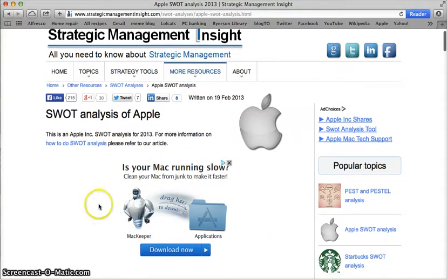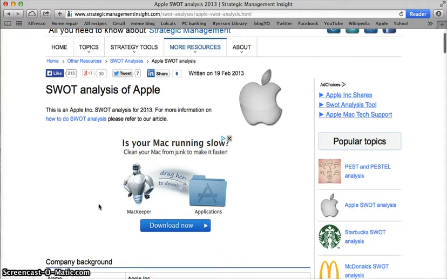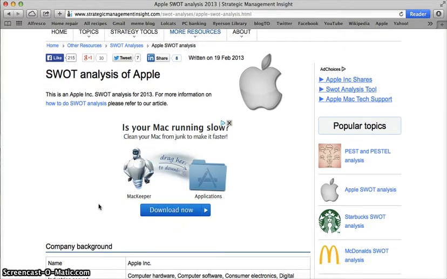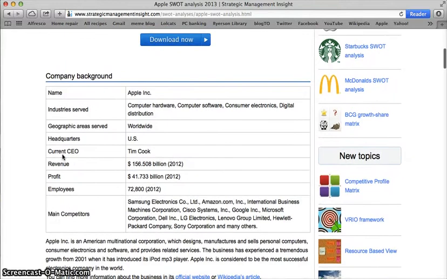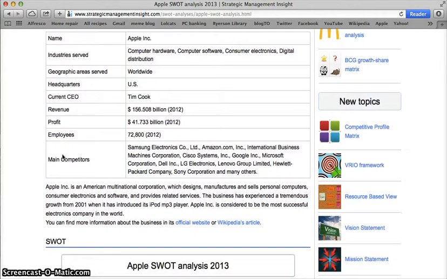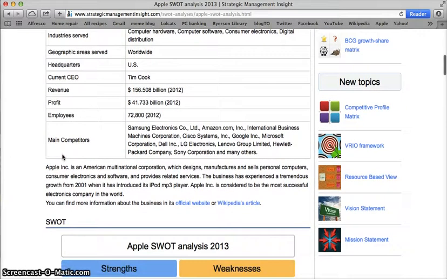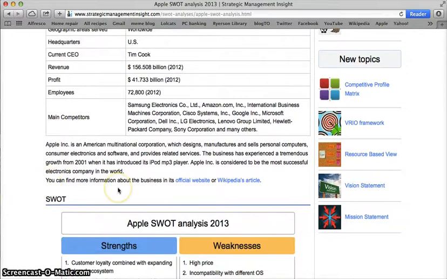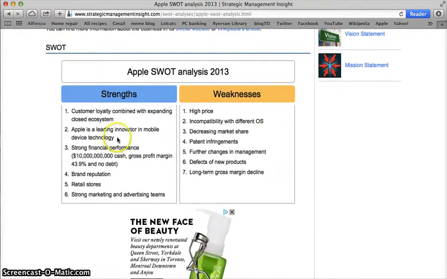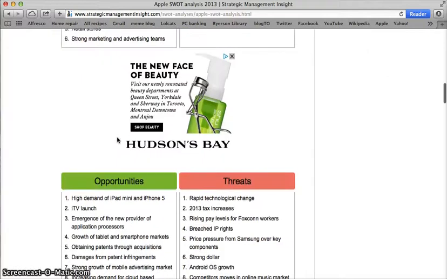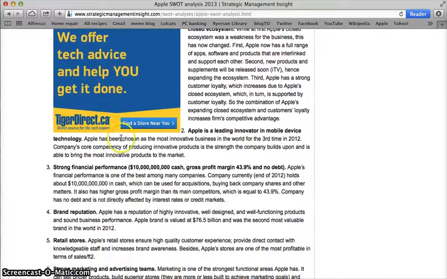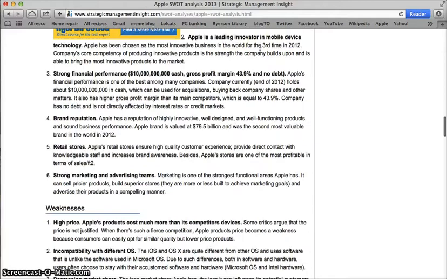I'm also immediately assaulted with an advertisement, which is a bit of a red flag. A credible resource will not have advertisements right smack dab in the middle of their website. As I scroll down, I'm seeing some pretty generic company information that's easily found elsewhere. I also see that he says you can find more information about this business on its official website or its Wikipedia article. That's another red flag. Scrolling down, I see more information about the SWOT analysis that they've done in a visual, and then there's some further information that they're offering, all the while with advertisements peppered throughout.